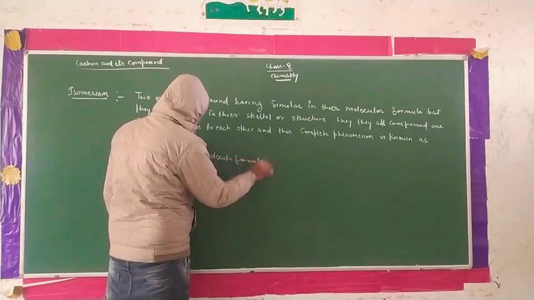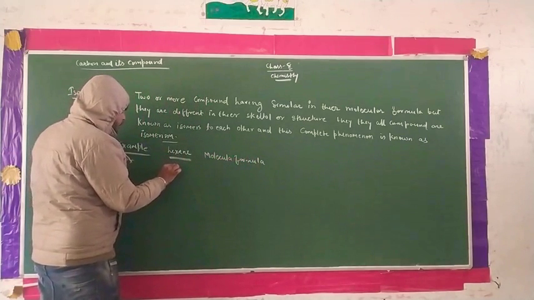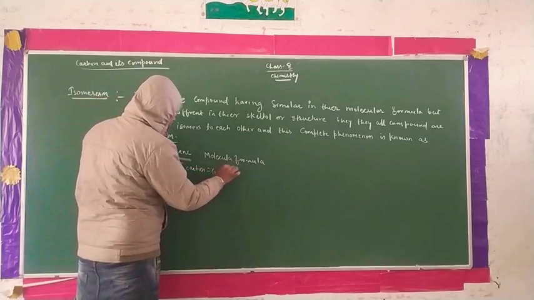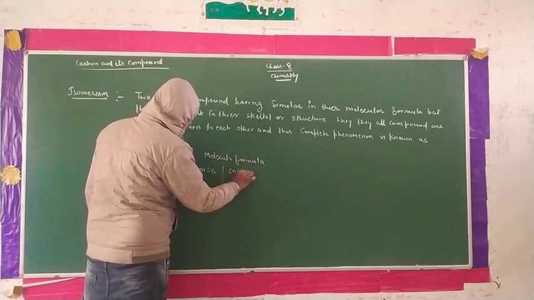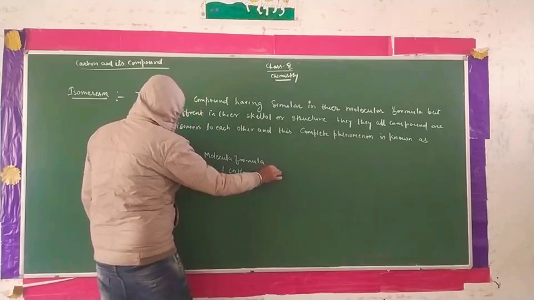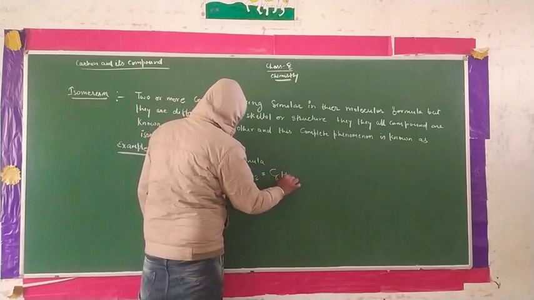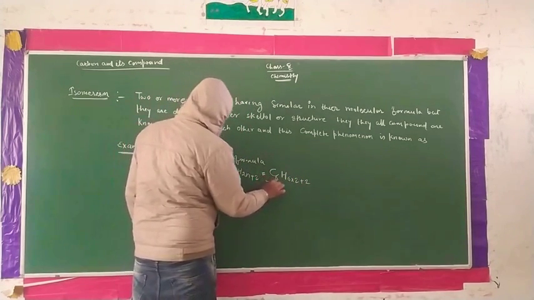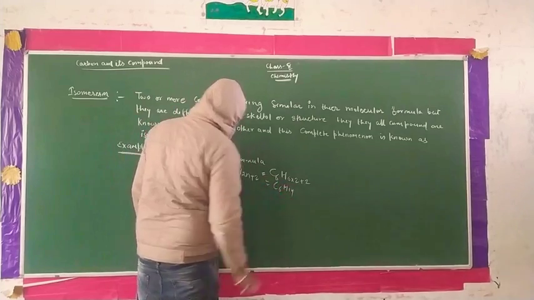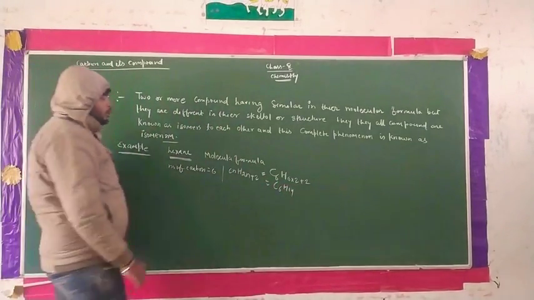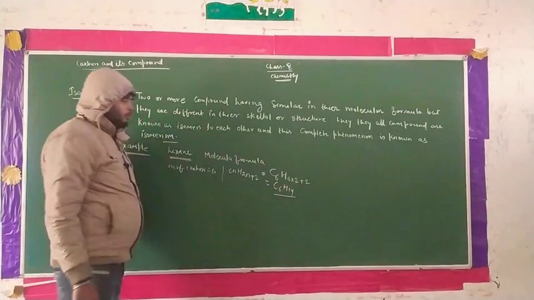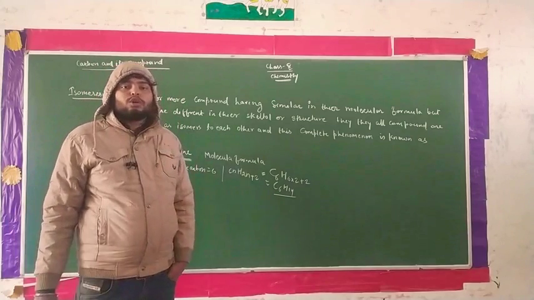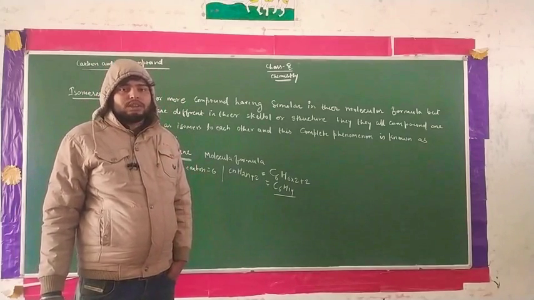The number of carbons is 6. The general formula of alkane is CnH2n+2, so C6H(2 times 6 plus 2), that is C6H14. Based on this molecular formula, we draw different structures that contain the same molecular formula but have different structures.